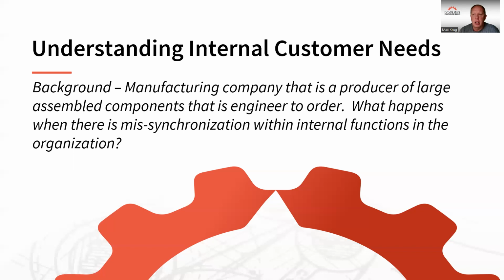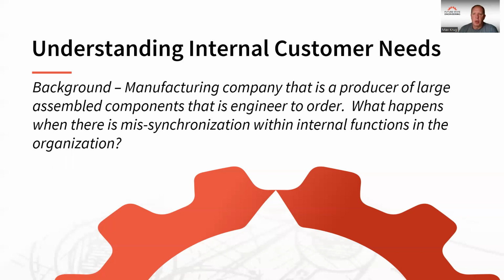And what I found was that a lot of the projects were stalled because they were missing components. When I asked the assembly guys what they needed, they said, well, a lot of the components that we need early in the assembly aren't here, but the parts that are needed later in the assembly are here. So there was a missynchronization between what engineering was putting out to production and what assembly needed. That caused a lot of parts to be sitting, waiting to be worked on and waiting for other components to show up for the final assembly. There was a lot of extra movement, a lot of extra waste, and a lot of disorganization.